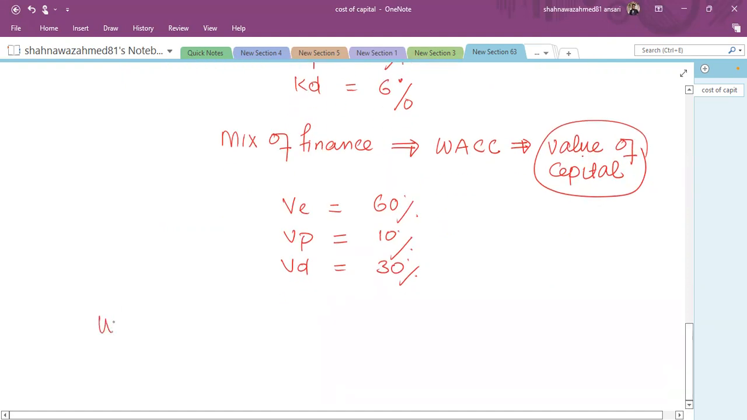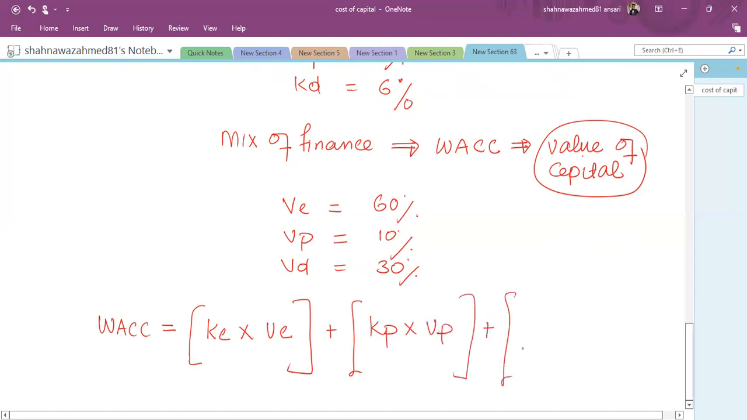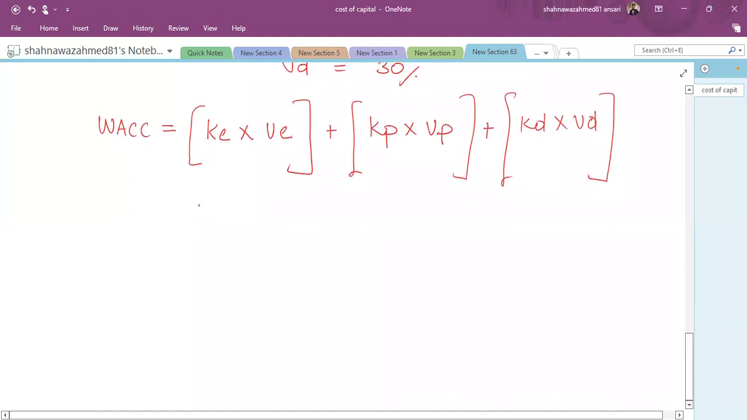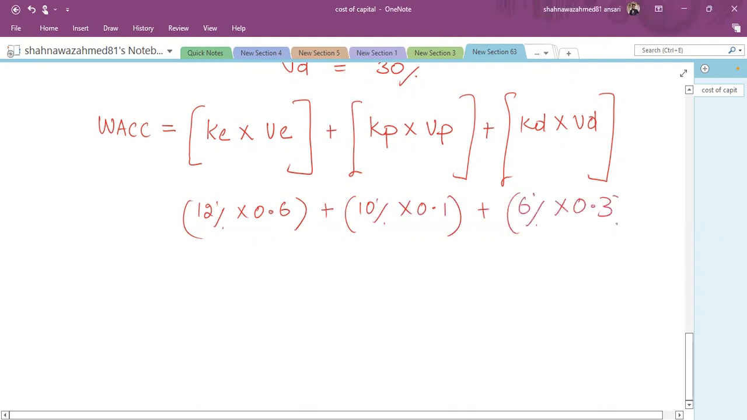So you have to use the formula: weighted average cost of capital is equal to cost of equity multiplied by weightage of equity, or value of equity. Similarly, cost of preference shares multiplied by weightage of preference shares, and cost of debt multiplied by weightage of debt. Now put the figures. We have 12% into 60%. Then we have 10% into 0.1. And similarly, we have 6% cost of debt into 0.3.